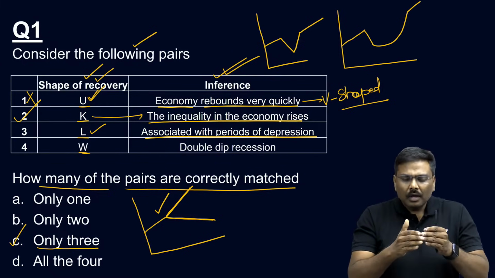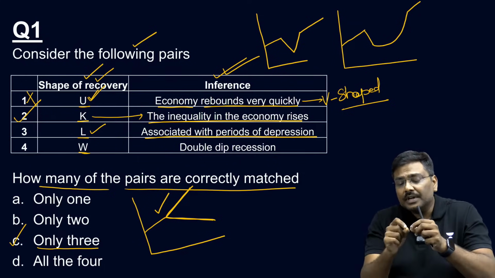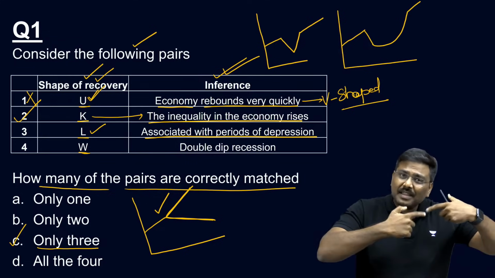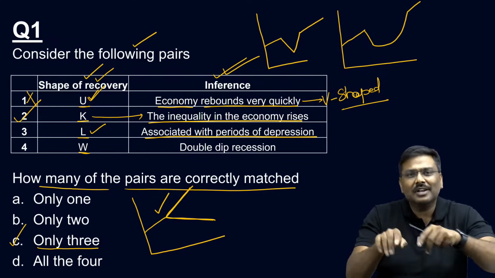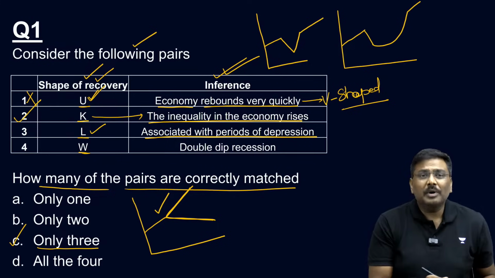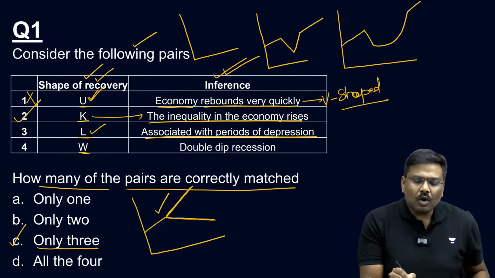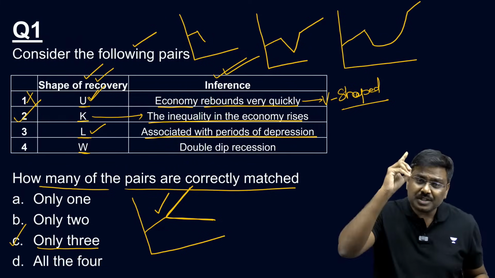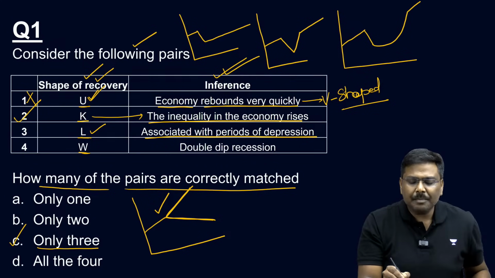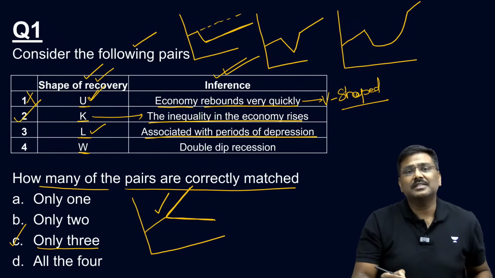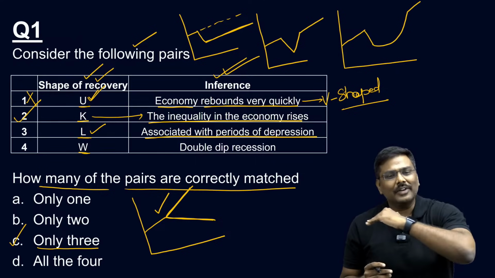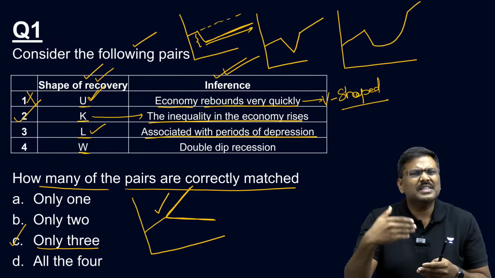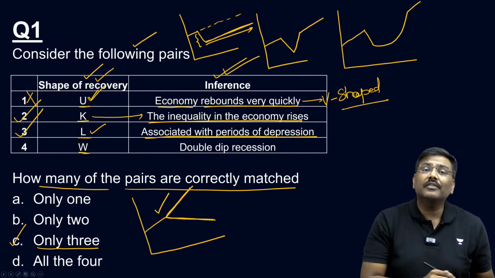So what is depression? If the recession intensified, if the recession continues for more than 3 years, that is called depression. We have experienced a recession, but we have not experienced a depression in recent times. Whenever you talk about L-shaped recovery, if the economy contracts and from there doesn't recover to the original line, it will keep on running parallel, with a very slow recovery like this. This is called L-shaped recovery. And if there's a contraction and the contraction continues like this, this is basically associated with depression. Yes, third one is correct.